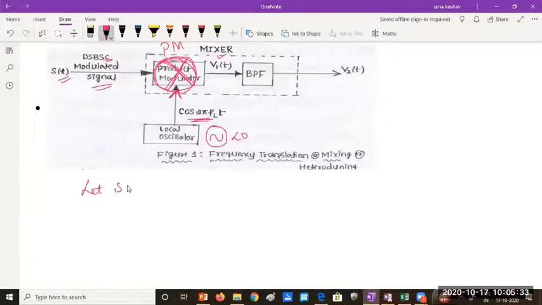Let S of t be DSB-SC signal, message into carrier, AC cos 2 pi FCT.